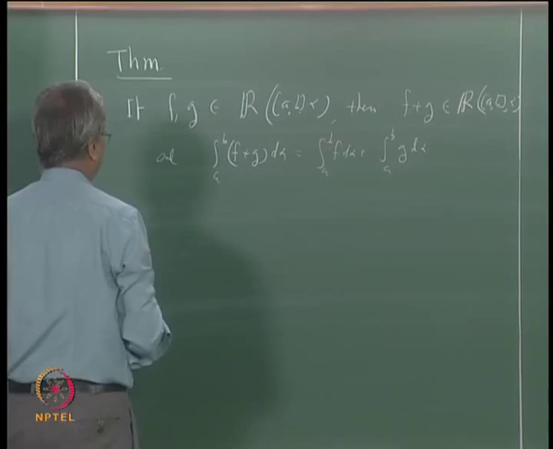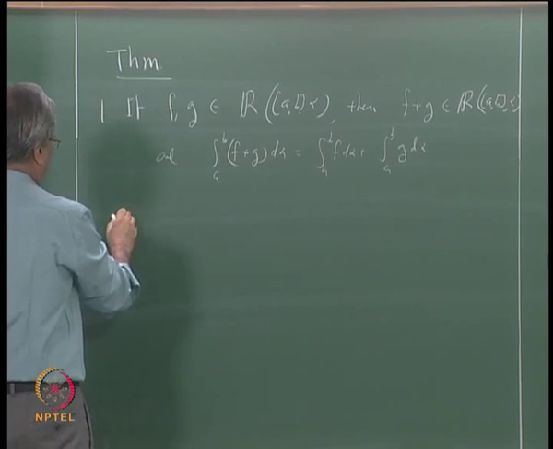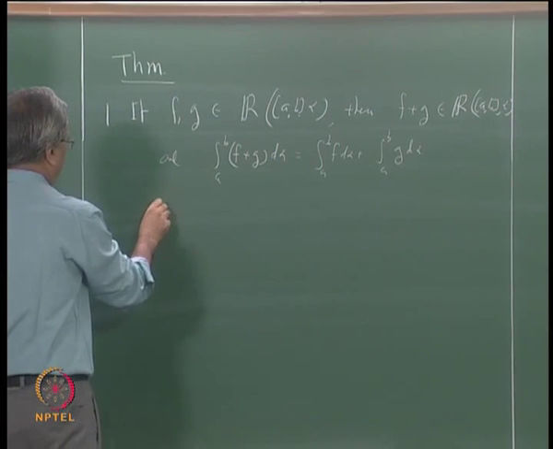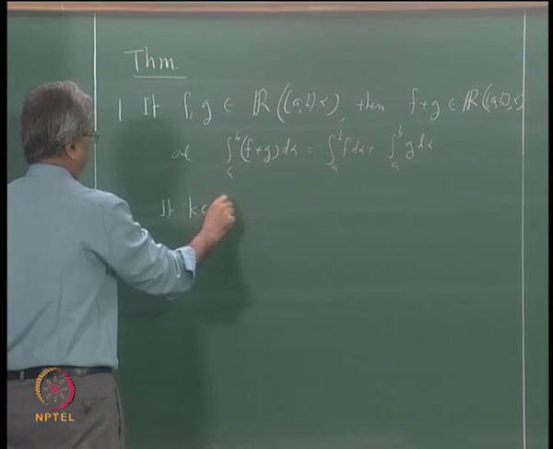Okay. And also in this itself I will say that if k is a real number, then